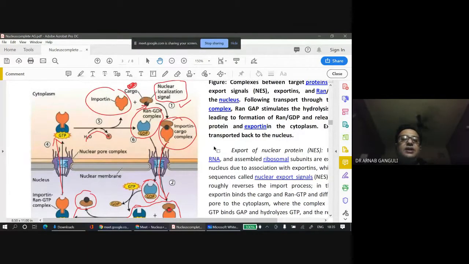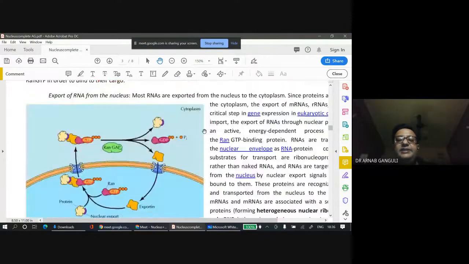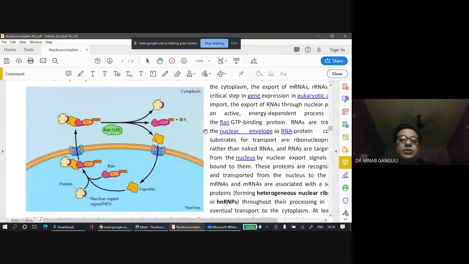So this is how a protein enters. Just practice this cycle 2-3 times, and you will be able to understand it. Similarly, export. You have this protein known as exportin. This protein has this violet color nuclear export signal. RAN GTP binds to this. This complex goes out.